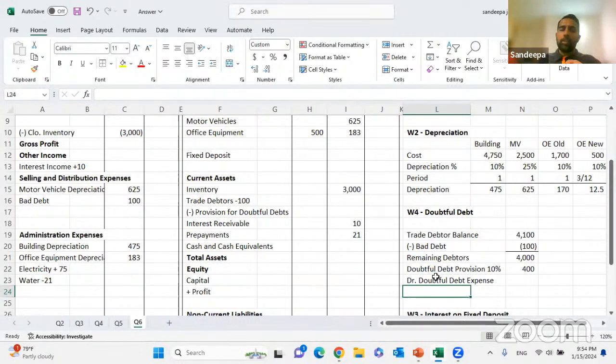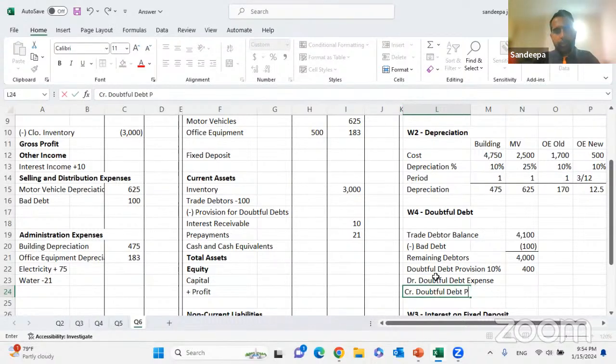It's not a write off. They are making a provision. So this will be credited to doubtful debt provision.